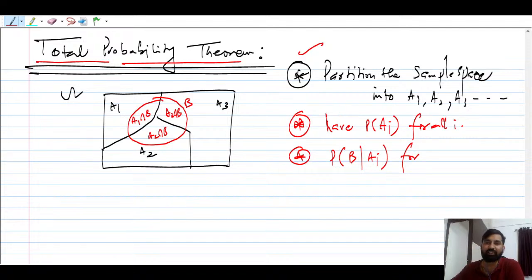Then assign the probability to each event. Then define the conditional probability for every i. These are the 3 steps before we talk about total probability, and total probability is nothing but the probability of finding B.